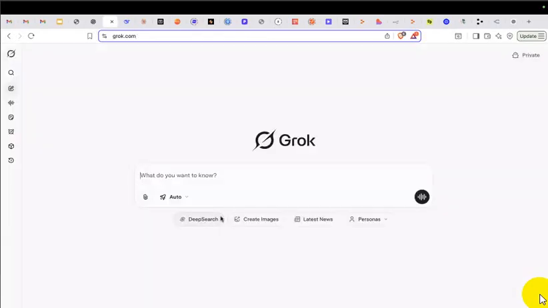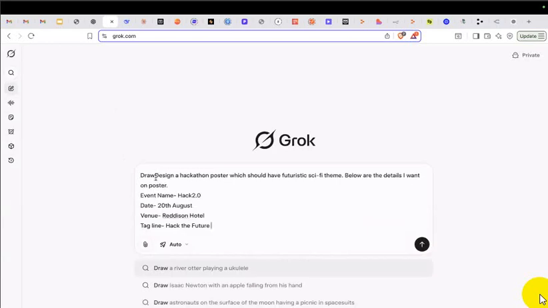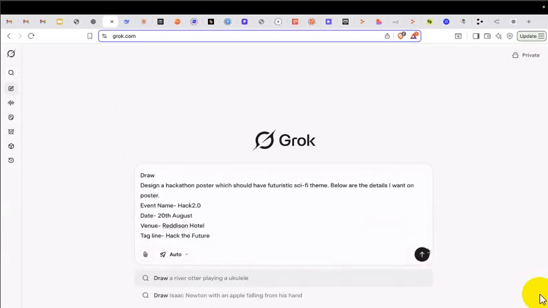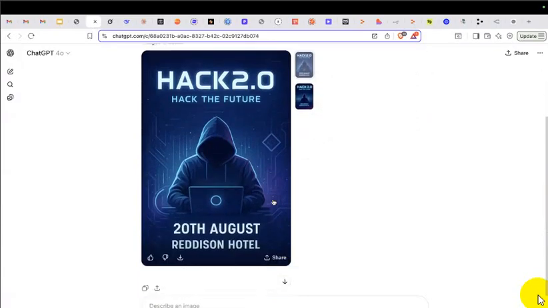I'll show you practically. Let me create an image on Grok. Grok is another model I have introduced. So far we have seen ChatGPT, we have seen DeepSeek, and this is the third tool, Grok. I'll give the same instruction, nothing changed, and you will see that it will not be able to handle this much text. But there are other advantages of Grok, which I'll tell you later. Let's see the output.